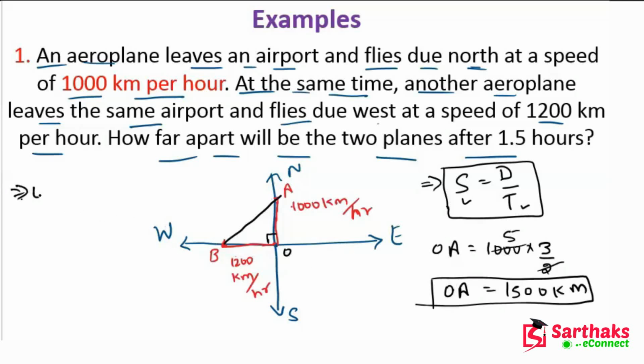Similarly, we can find the distance OB. OB is equal to speed into time. The speed is 1200 and time is 3/2.